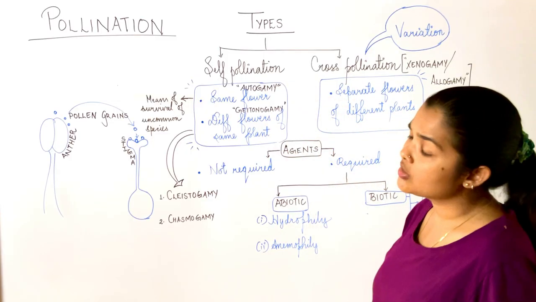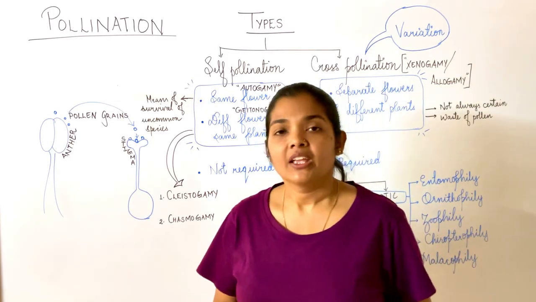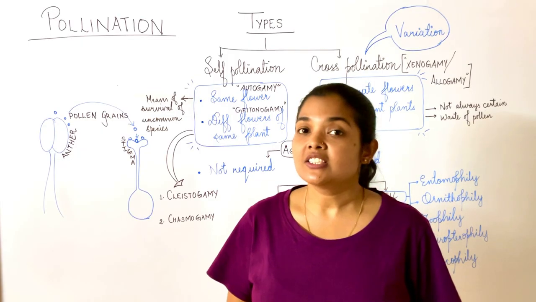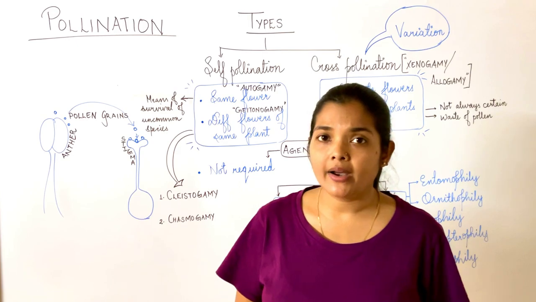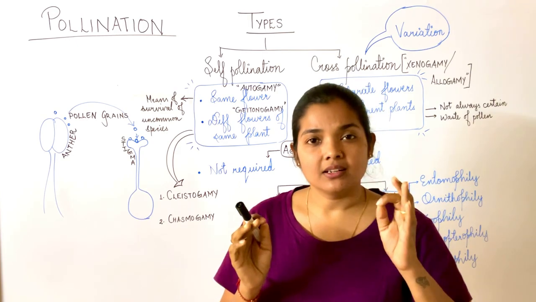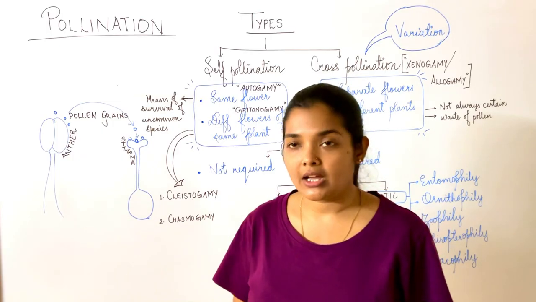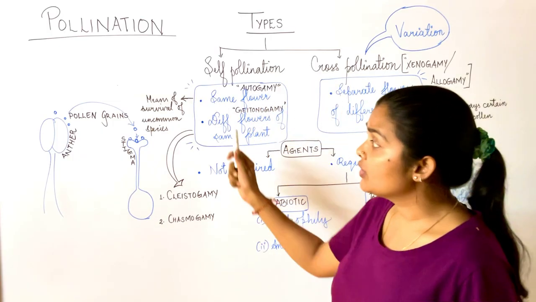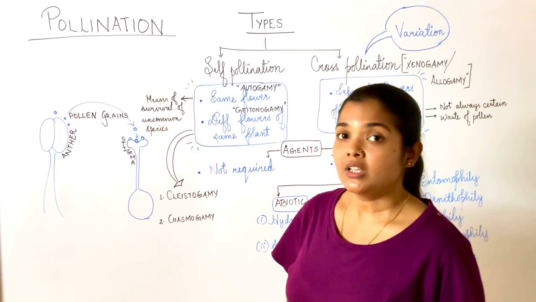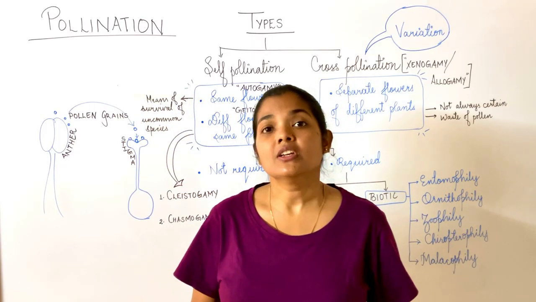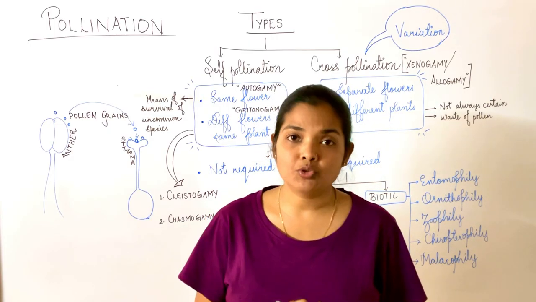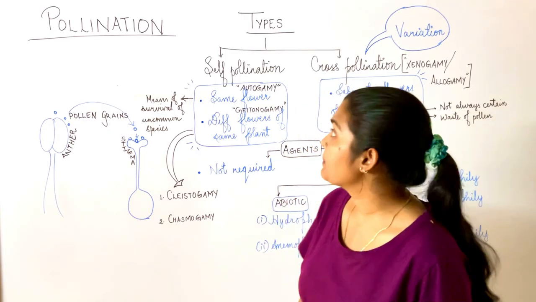This self-pollination has an advantage. It does not require any pollinating agent. Since pollinating agents are not required, even if there is no wind, no water, there is certainty of the pollination occurring. Also, it is very important to remember that in any uncommon species, self-pollination serves as the main means for the survival and perpetuation of the species.